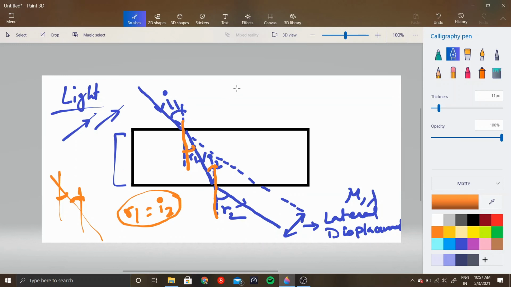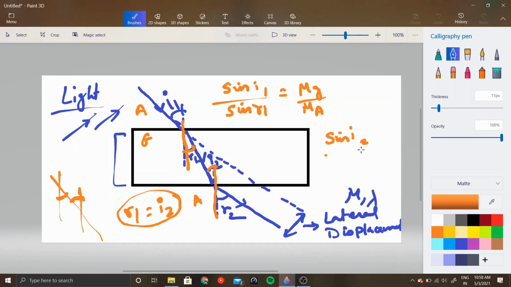From Snell's law, we have sine of I1 by sine of R1 equal to, this is air, this is glass, so this is equal to mu of G by mu of A, right? For this media, this is sine I2 by sine R2, which is equal to mu of A by mu of G, right?